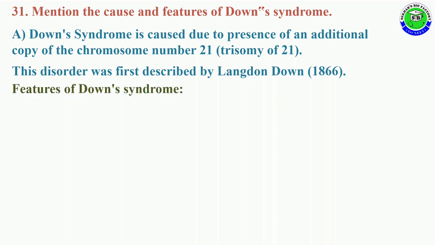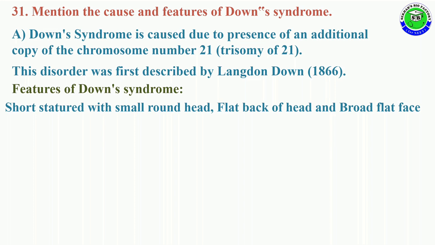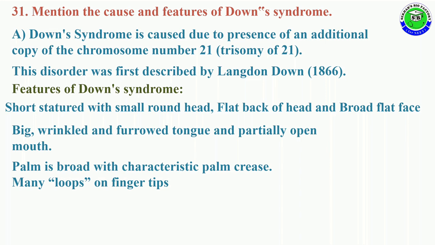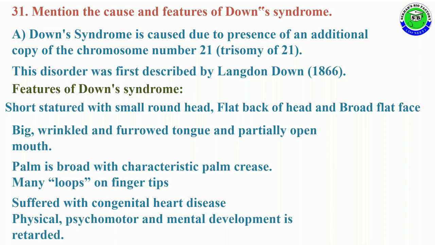Some of the features of Down syndrome are short stature with a small round head, flat back of the head and broad flat face. The baby has a big wrinkled and furrowed tongue and a partially open mouth. The palm is broad with characteristic palm creases and many loops on the fingertips. The baby suffers from congenital heart disease, along with retarded physical, psychomotor and mental development. These are the features of Down syndrome.